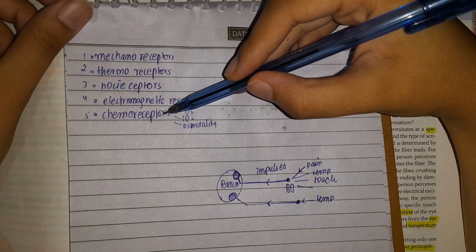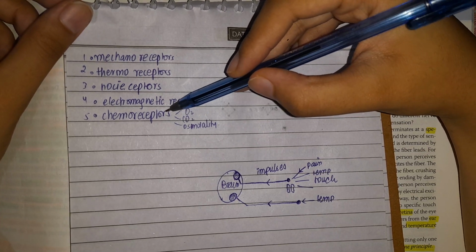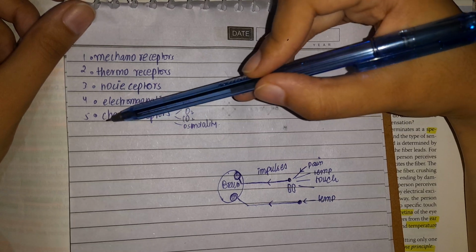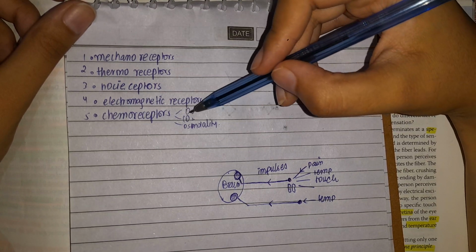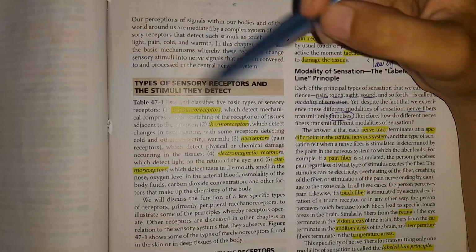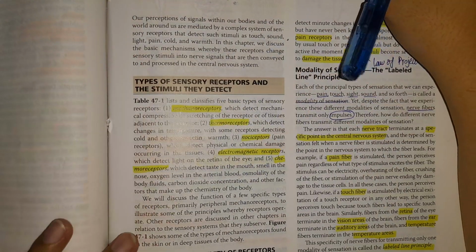Then we have chemoreceptors, which check the chemicals in our body or respond to chemicals, like changes in the level of oxygen, carbon dioxide, the osmolality, etc. So this was all written in this paragraph.